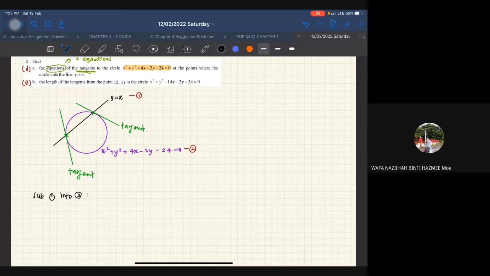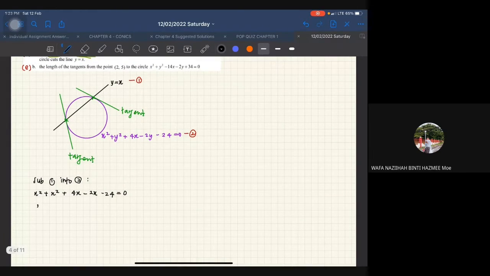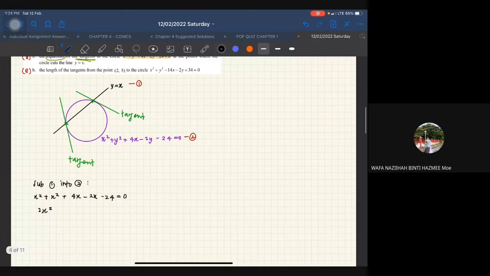So I will get x squared plus x squared plus 4x minus 2x minus 24 equal to 0. Okay, so 2x squared plus 2x minus 24 equal to 0.